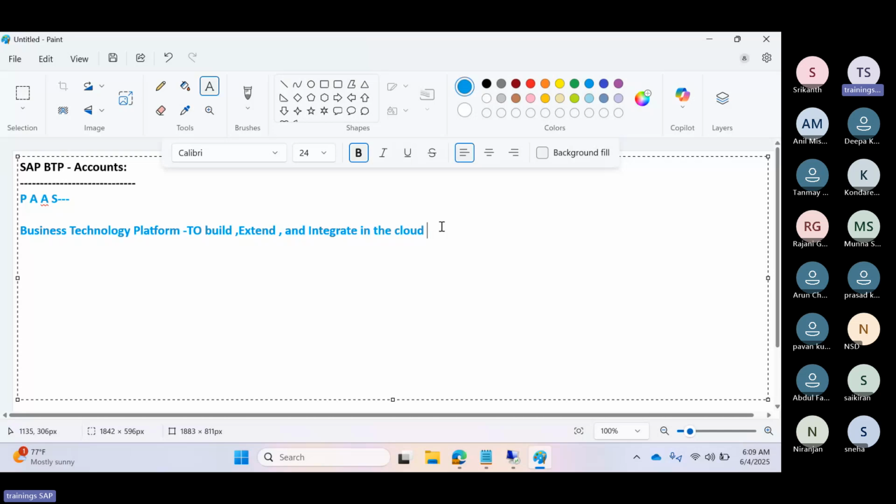Why? Because it contains a bundle of services, tools, applications, databases. So many predefined solutions are available in the BTP, so if you use the BTP, you can directly concentrate on the business logic.